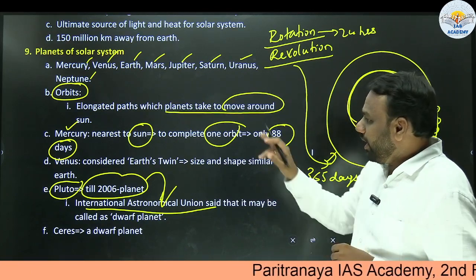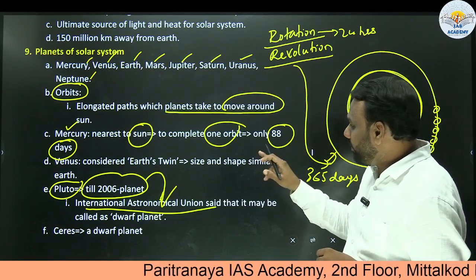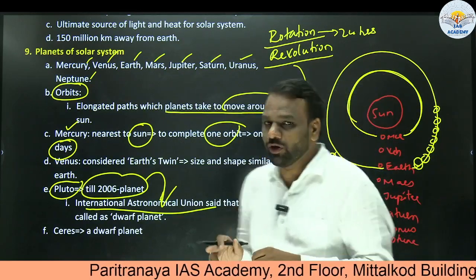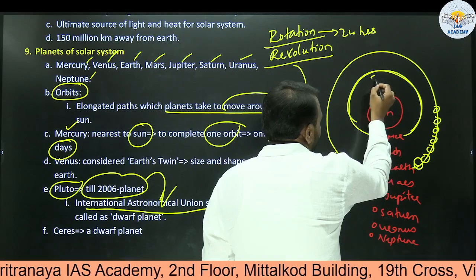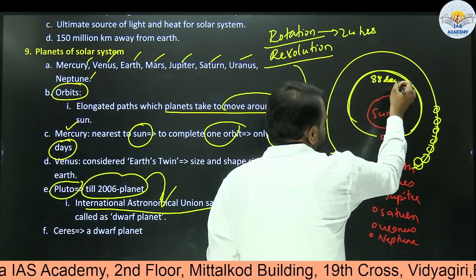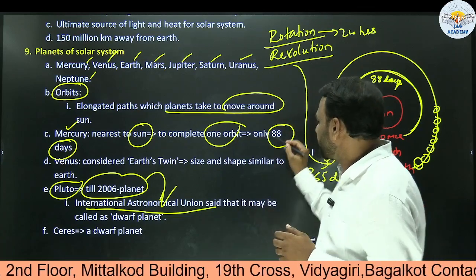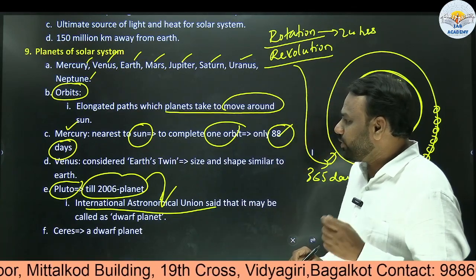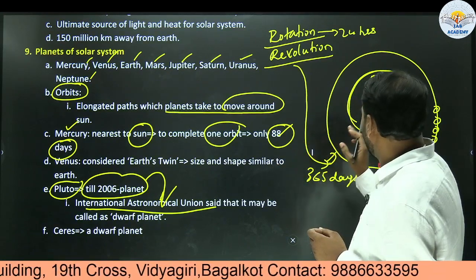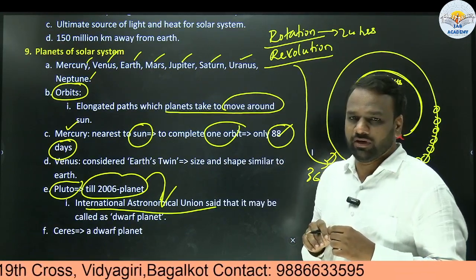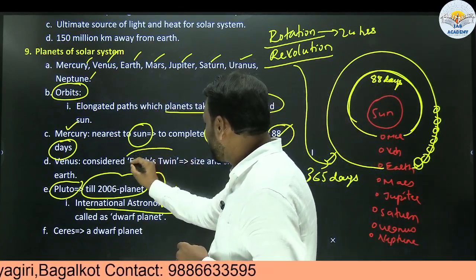Now similar to that, Mercury also orbits the sun. To complete one orbit, meaning to make one round around the sun, how many days does Mercury take? 88 days. Okay, 88 days. Here the 88 days value is not important. But what is important to note here is that the orbit time of Mercury is less than that of Earth. Next, Venus is considered Earth's twin.